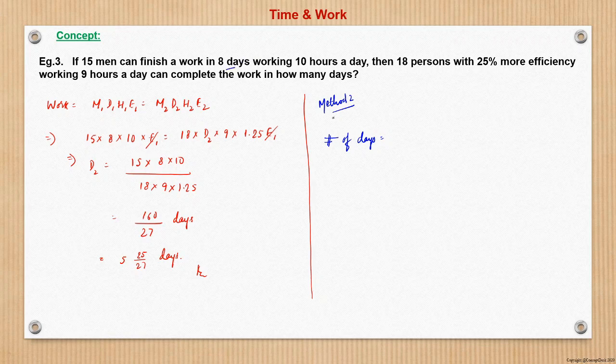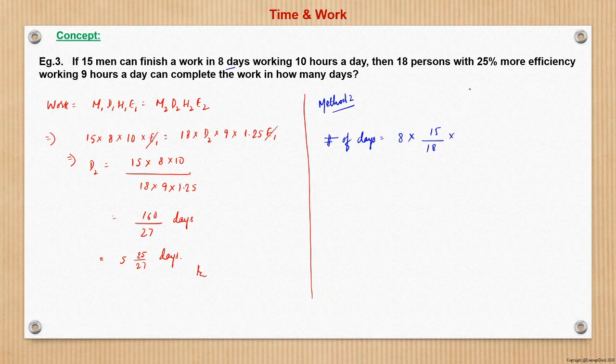So 8 into. Now what are the variables which are changing? The number of persons is getting increased to 18. So more persons, fewer days required. So inversely related. So 18 will be in the denominator and 15 will be in the numerator. Basically the concept is more persons, fewer days, so it will have a reducing effect. That is why 15 by 18 is coming here.